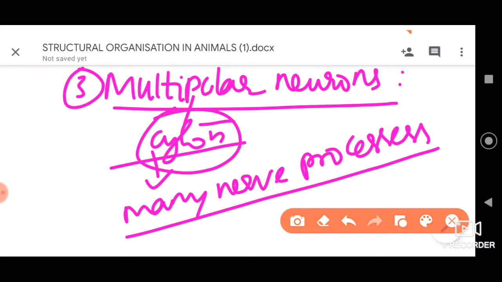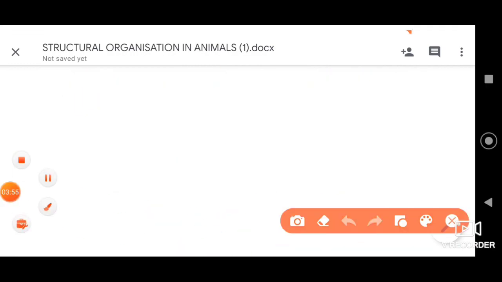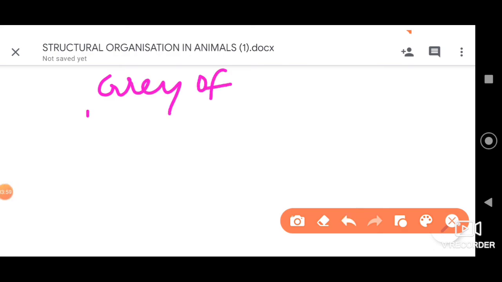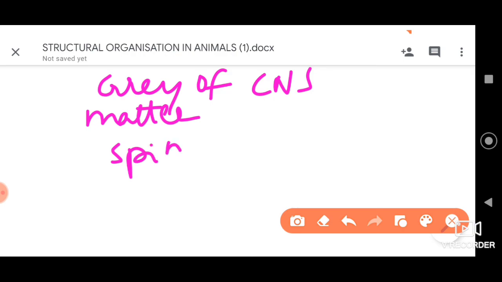As we discussed in the structure before, that was a multipolar neuron, which can be present generally in the gray matter of the brain or central nervous system. All right, the gray matter of the central nervous system or brain.